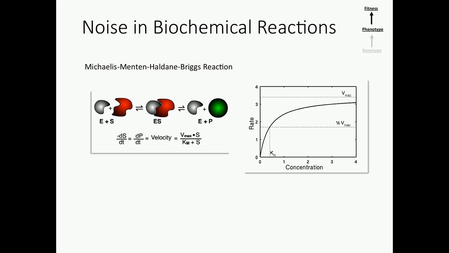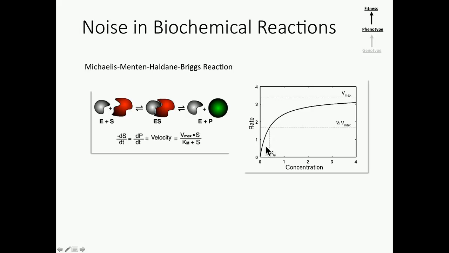So this is the classic Michaelis-Menten-Haldane-Briggs reaction. So it's a non-cooperative bimolecular reaction. So you have a substrate molecule that collides with a catalyst reversibly to form a product. And so empirically, in vitro, this is what you measure, right?